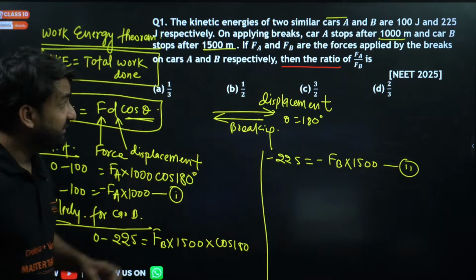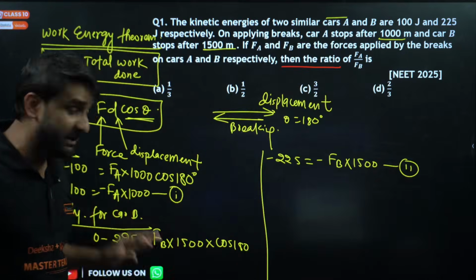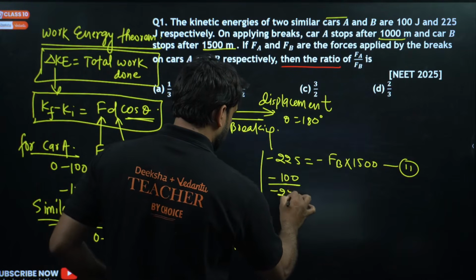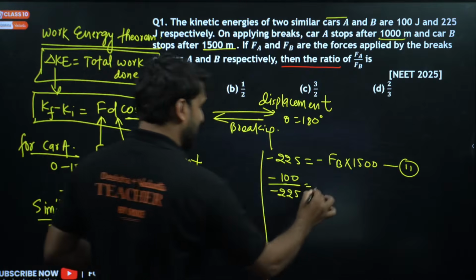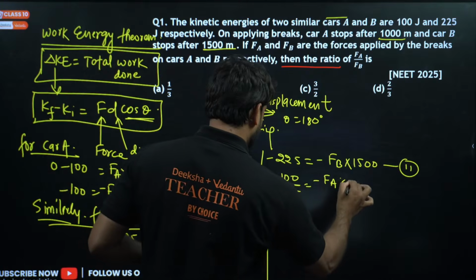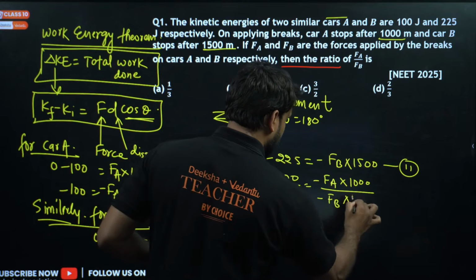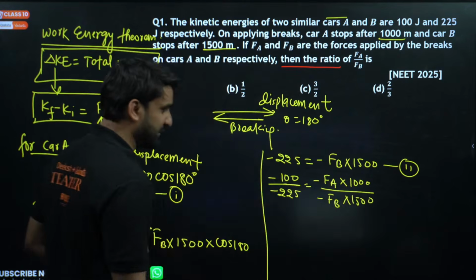Can we divide both the equations, because we require FA by FB, right? So minus 100 divided by minus 225 is equal to minus FA into 1000 divided by minus FB into 1500. Now solve this.